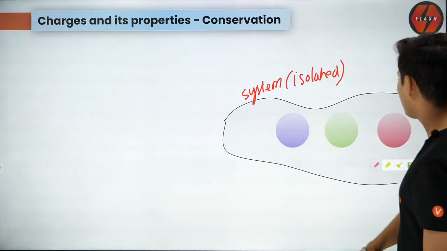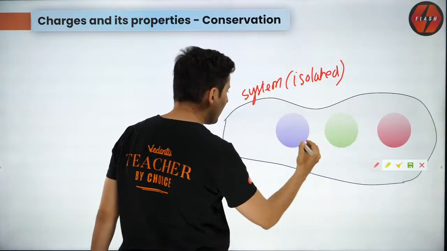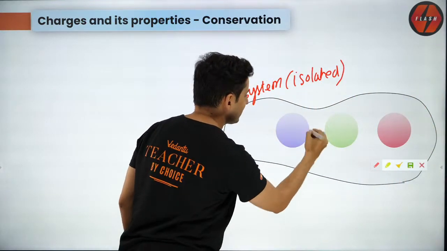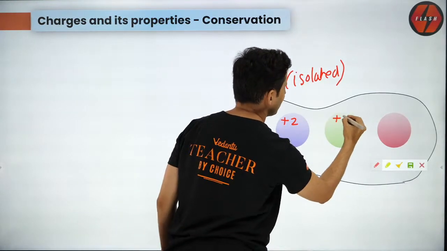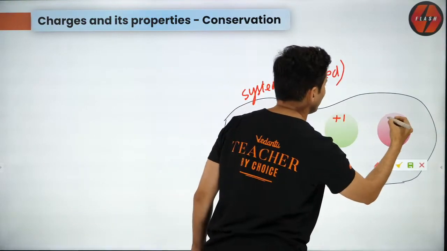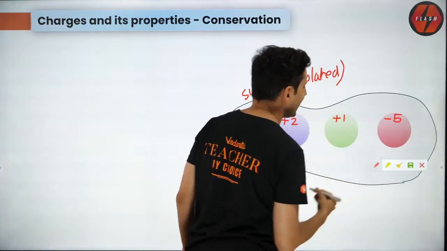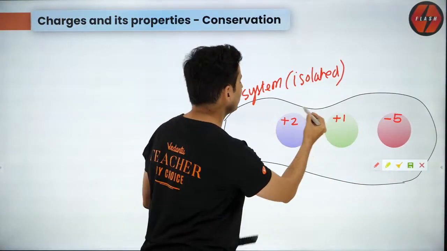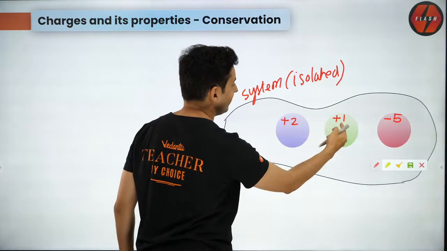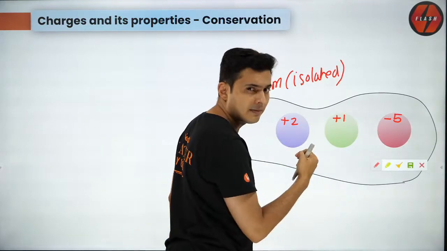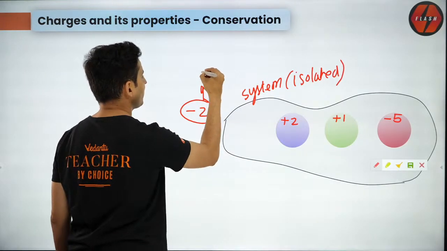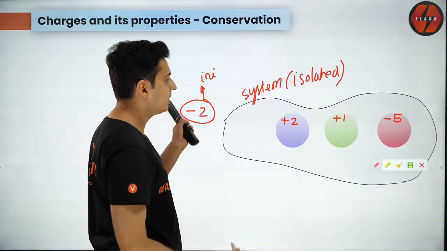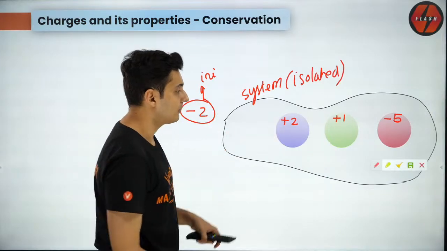So if the system is isolated, then imagine this body has some charge, let's say plus 2, this body has some charge, let's say plus 1, and this body has some charge, let's say minus 5. Example. So count the total amount of charge. 2 plus 1 is 3. 3 minus 5 is minus 2. So this is the initial charge which is there on the isolated system.